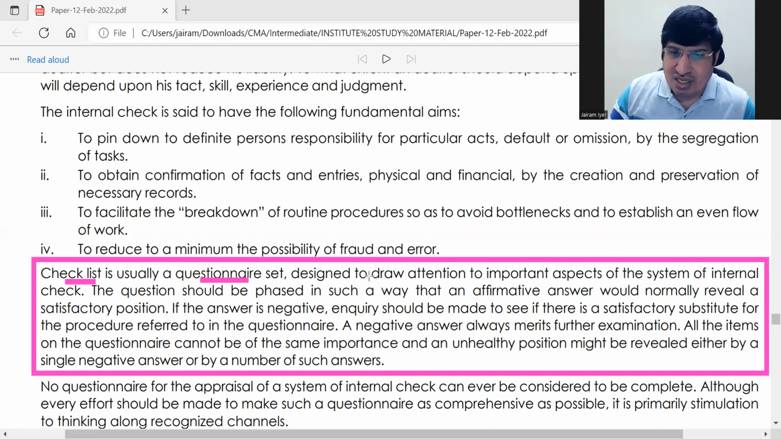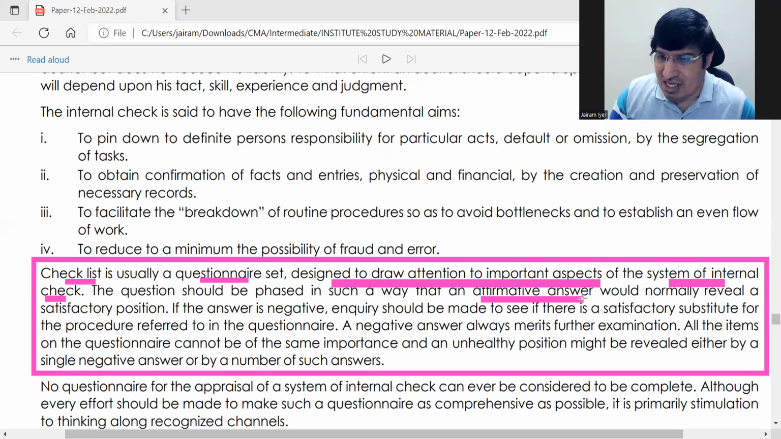So it is designed to draw attention to important aspects of the system of internal check. The answers to that questionnaire will give him good insight into the internal check. The question is framed in such a way that a positive answer means a satisfactory position.